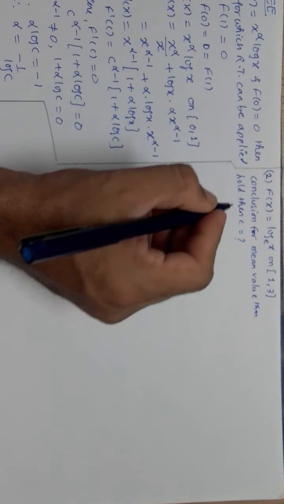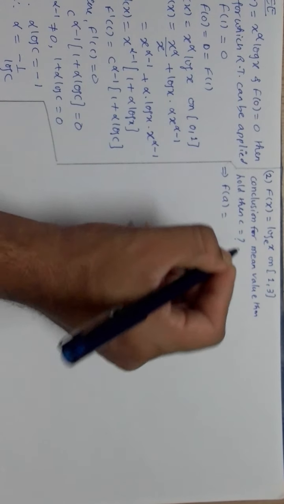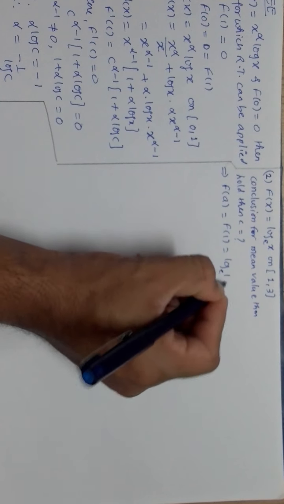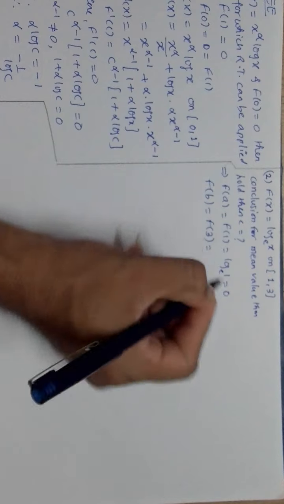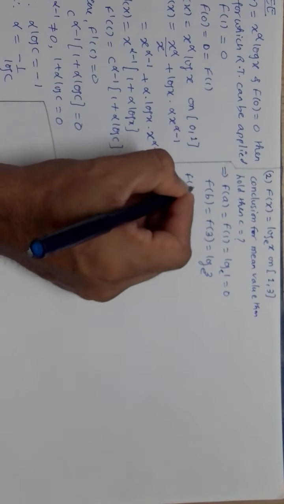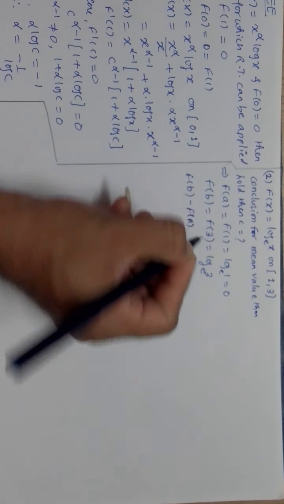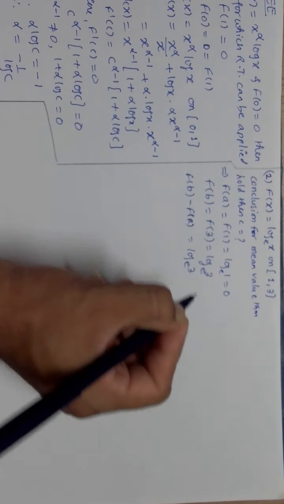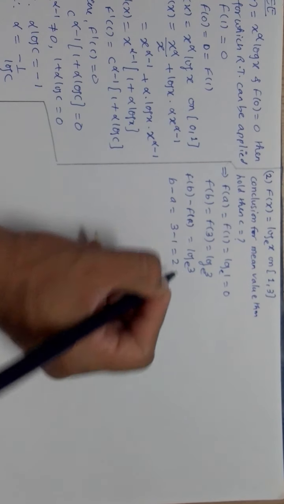So obviously what I will do here, I know what to find first. f(a) is f(1), which is equal to log 1 to the base e, which is 0. Now f(b), which is f(3), is equal to log 3 to the base e. Then I will find f(b) minus f(a), which is log 3 to the base e. And what will be b minus a? b minus a is 3 minus 1, that is 2.